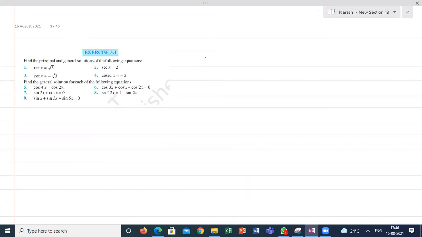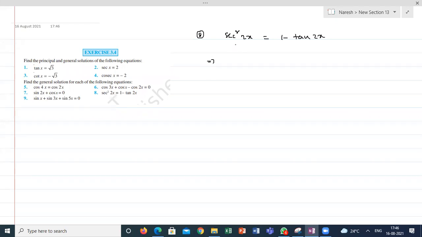Next one. Secant square 2x is equal to 1 minus tan 2x. How to write this one? Convert everything into secants or convert everything into tans. Which is your comfort? I'm converting everything into tan.